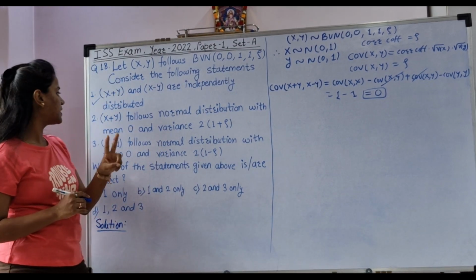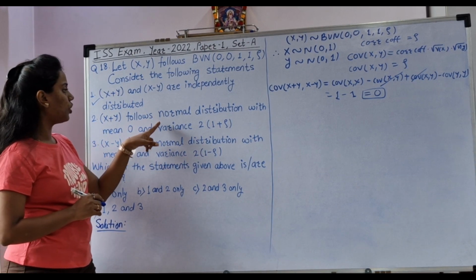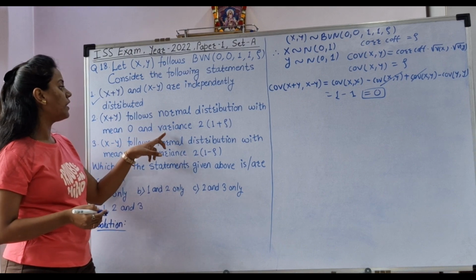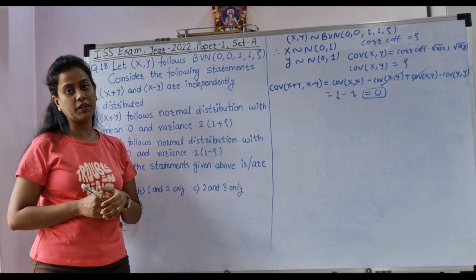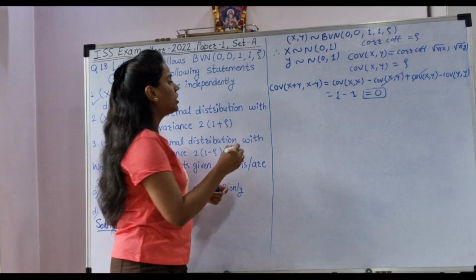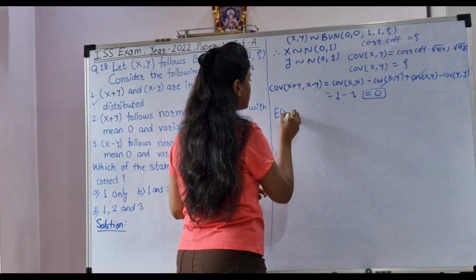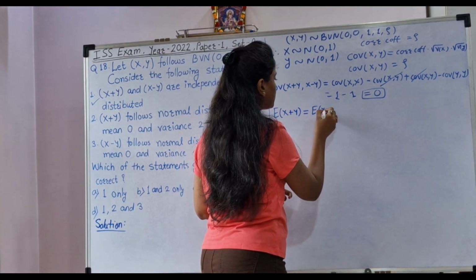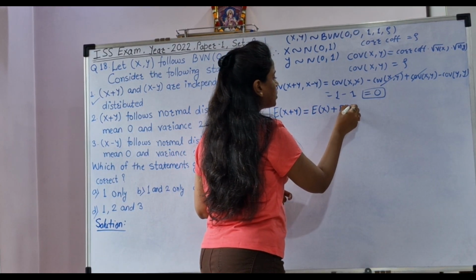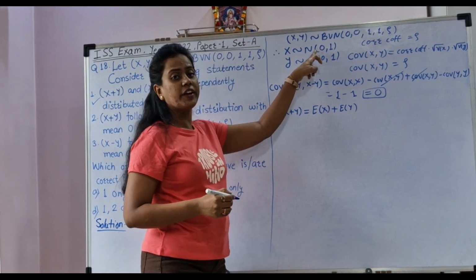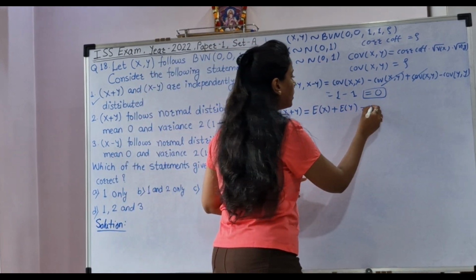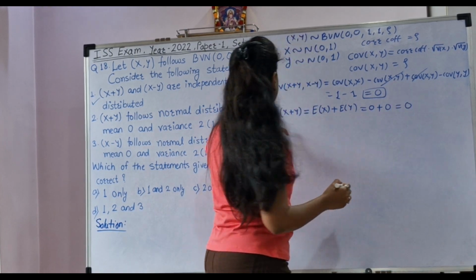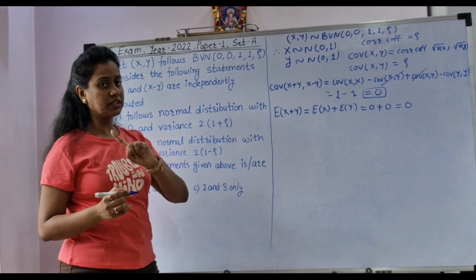Okay. Second statement: X plus Y follows normal distribution with mean 0 and variance 2 times (1 plus rho). Let's check this. First, let's check the expectation of X plus Y. It is expectation of X plus expectation of Y. Expectation of X is 0 and expectation of Y is also 0. So, we are getting expectation of X plus Y is 0.